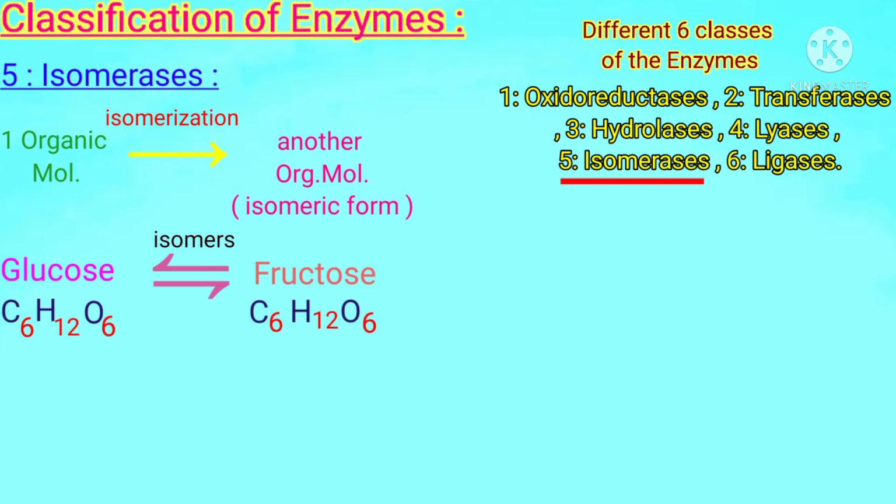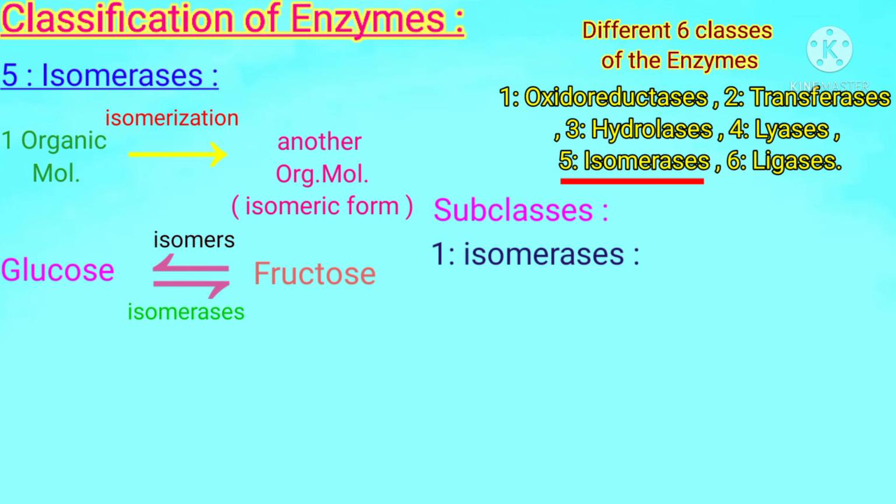So the conversion of glucose into fructose and fructose into glucose is done in the presence of the enzymes isomerases, and this process is known as isomerization. So both have similar molecular formulas but different structural formulas. So those enzymes which change organic molecules into their isomers are called isomerases. Its subclasses include isomerases, epimerases, and mutases.